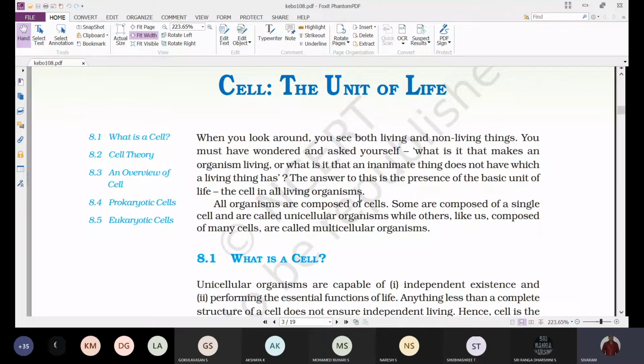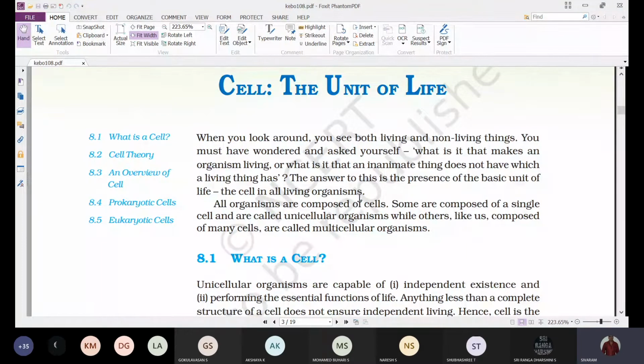If the organism is made up of a single cell, it is called a unicellular organism, like bacteria, protozoans, and some fungi and some algae.